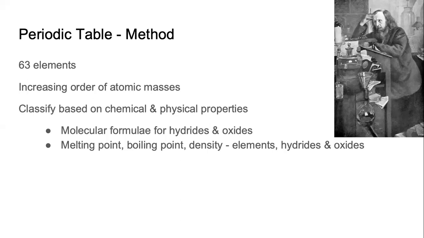The previous scientists just arranged the elements and then they observed similarity in their properties. Whereas Mendeleev arranged the elements in the increasing order, and then he did not merely observe the similarity. He grouped them based on the similar properties. That is the difference.